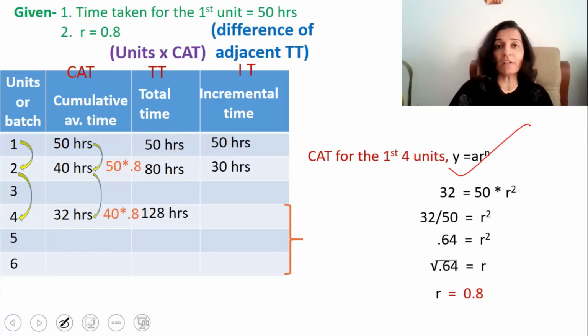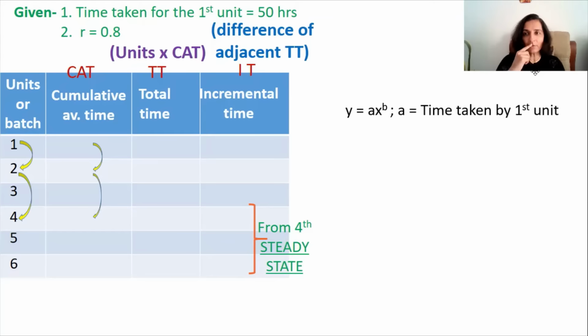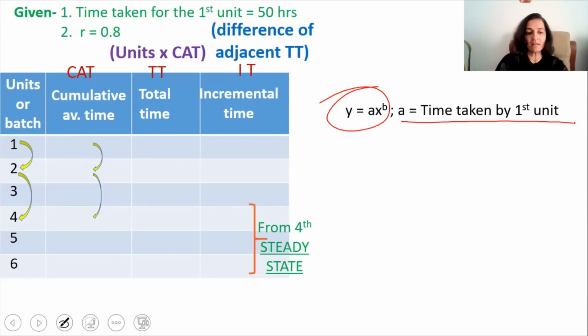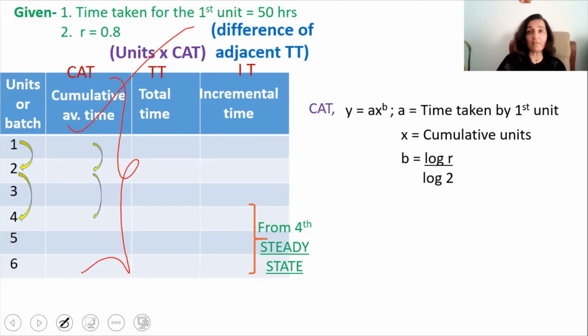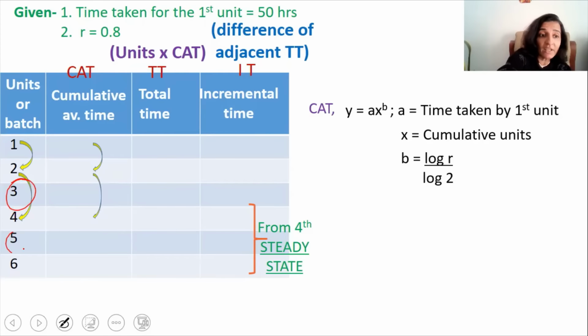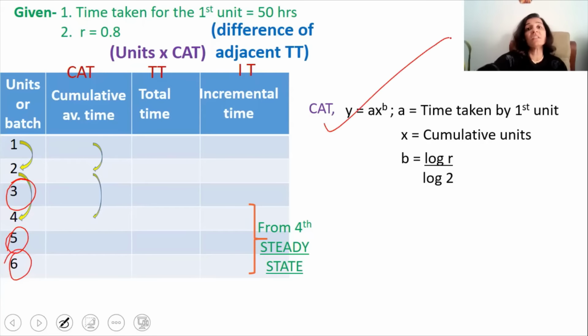Now we will go to the main formula for calculating the cumulative average time. So the formula for calculating the cumulative average time is given by y is equal to ax the whole raised to b, where a is the time taken by the first unit, x is the cumulative units, and b is equal to log r divided by log 2. And what is y? y is nothing but our CAT, that is the cumulative average time. So in order to calculate the cumulative average time, that is including for unit 3, 5, and 6, we can use this formula. Because under the tabular method, we can calculate the cumulative average time only when it is doubled.